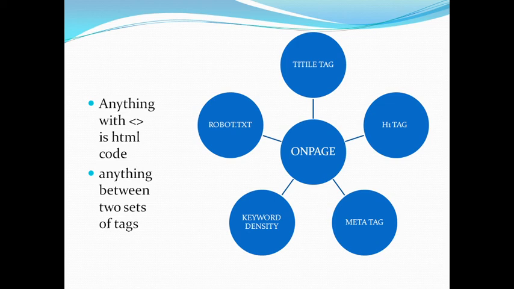Is it in the proper range? Next, is it having a heading tag or not, which type of heading level is there, how many times it is used. Okay, next the meta tag. Is it showing a proper keyword description or not, is the keyword density proper or not. Then whether your website has a robots.txt file or not.